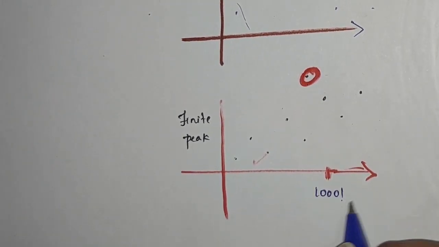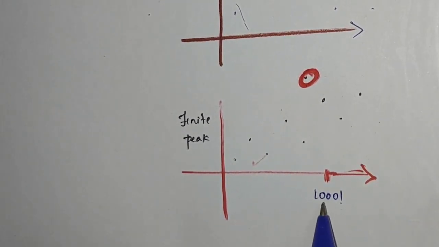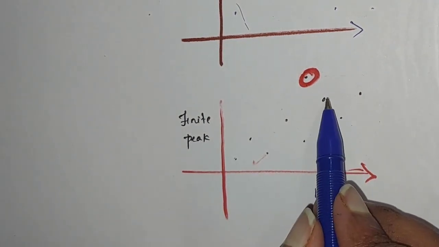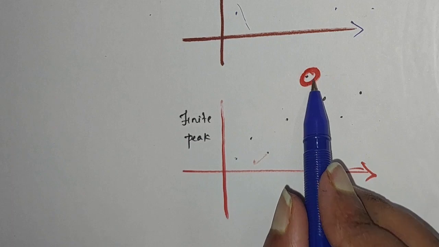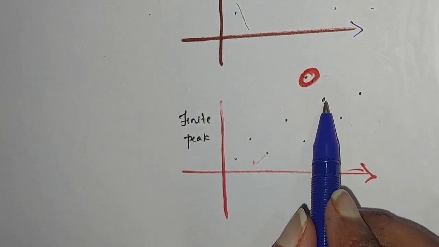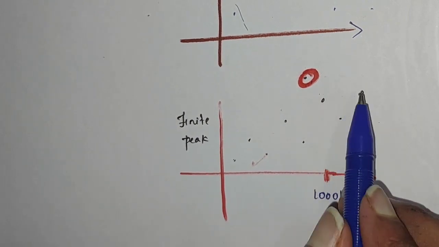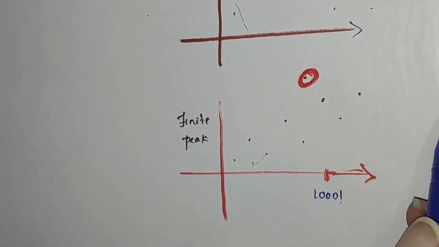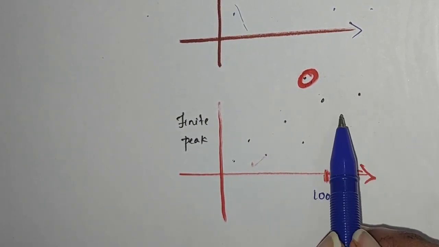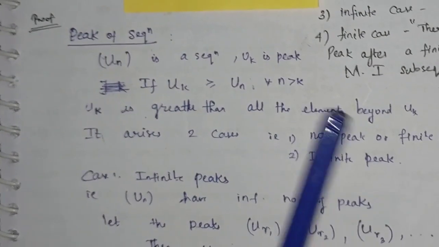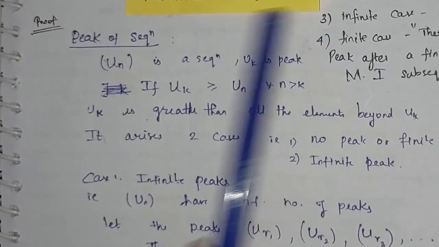This stage can be some 1000 factorial stage. It can be any number, it can be the 10th stage or anything. After this there is an element which is not a peak. If this is the last peak, then there is no peak after this. So I am going to collect this element and then the next element which is bigger than this, and again, and it goes on. In this way I am going to get the monotonically increasing subsequence. Hence I have proved this theorem for both the cases.